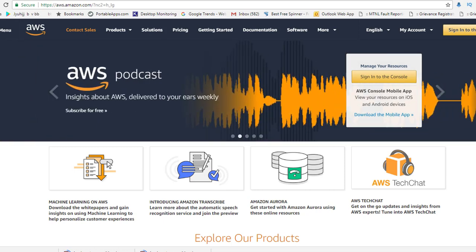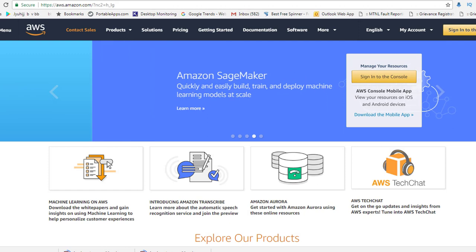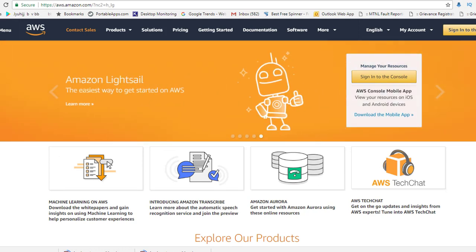Okay, so this is the new AWS website, and I'm just going to start it. And what I will do is I will set up a new account in front of you so that you will feel comfortable and you can really follow me step by step so that you can also learn about each and every aspect which we need to cover and which we need to really tell you how to learn